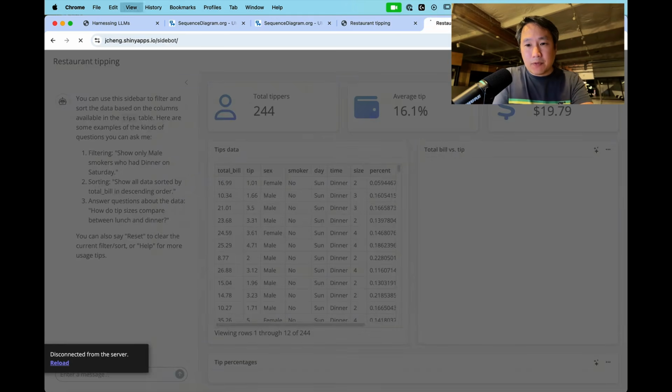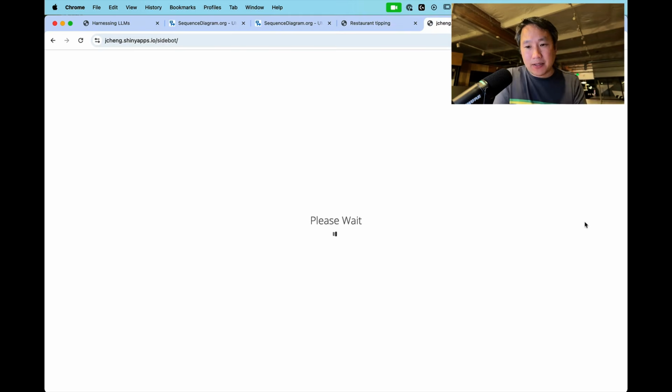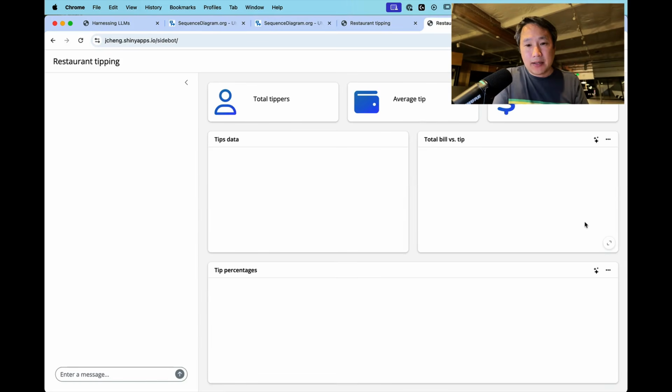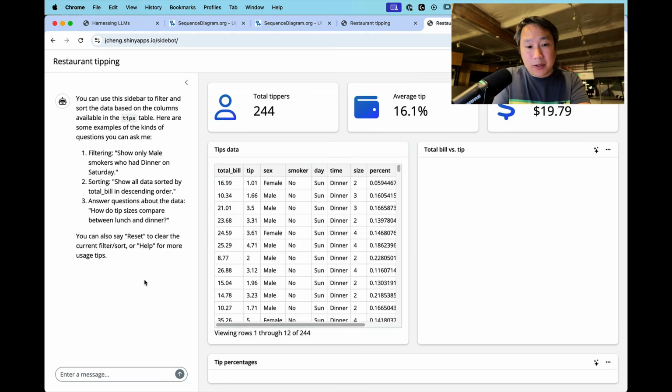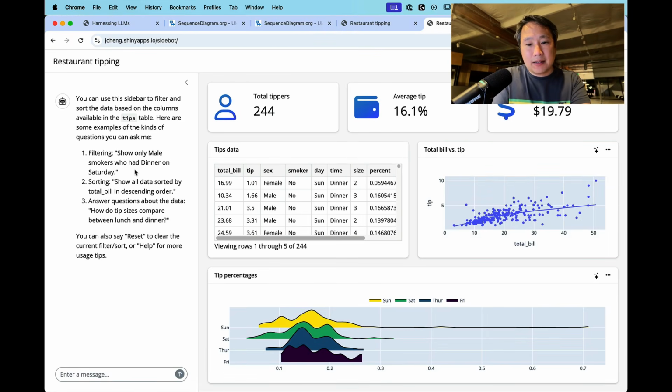So what we have on the next tab is a new version of that dashboard that does incorporate AI. Here we've replaced those controls on the side with a chatbot in the sidebar. And this chatbot, you can ask it filtering questions like show only male smokers who had dinner on Saturday. And instead of having to move a bunch of sliders, you just say what you want in plain English.